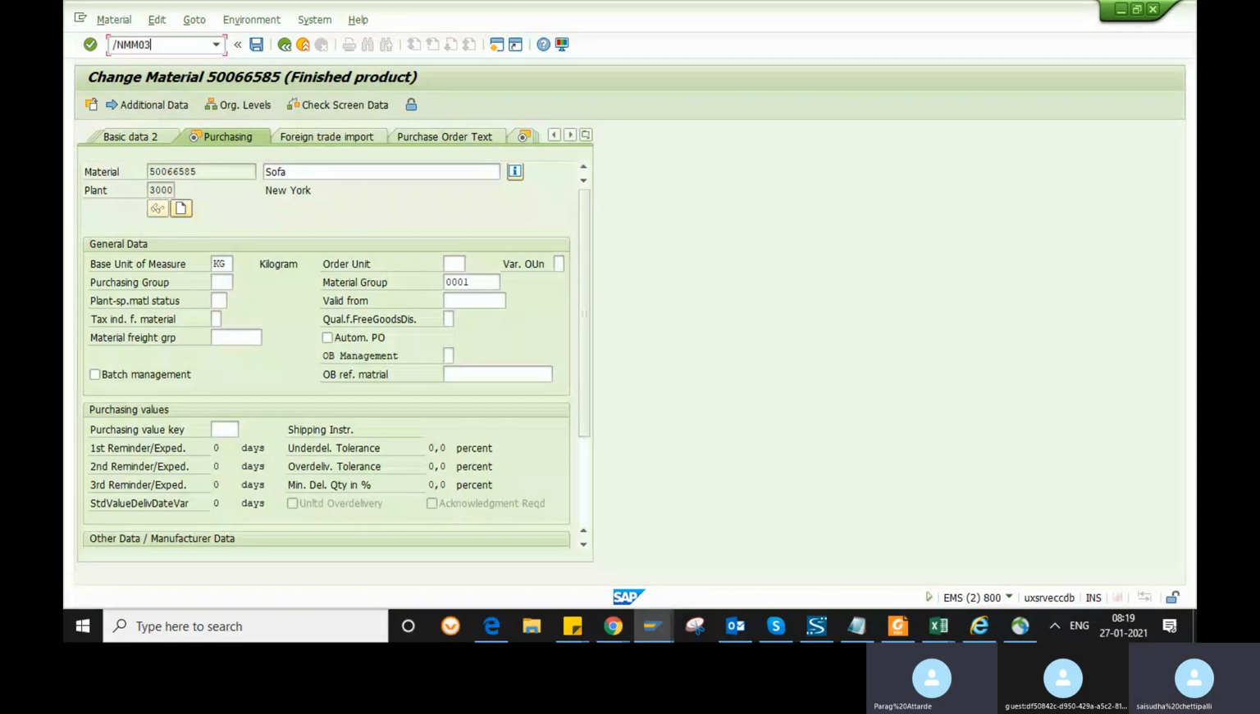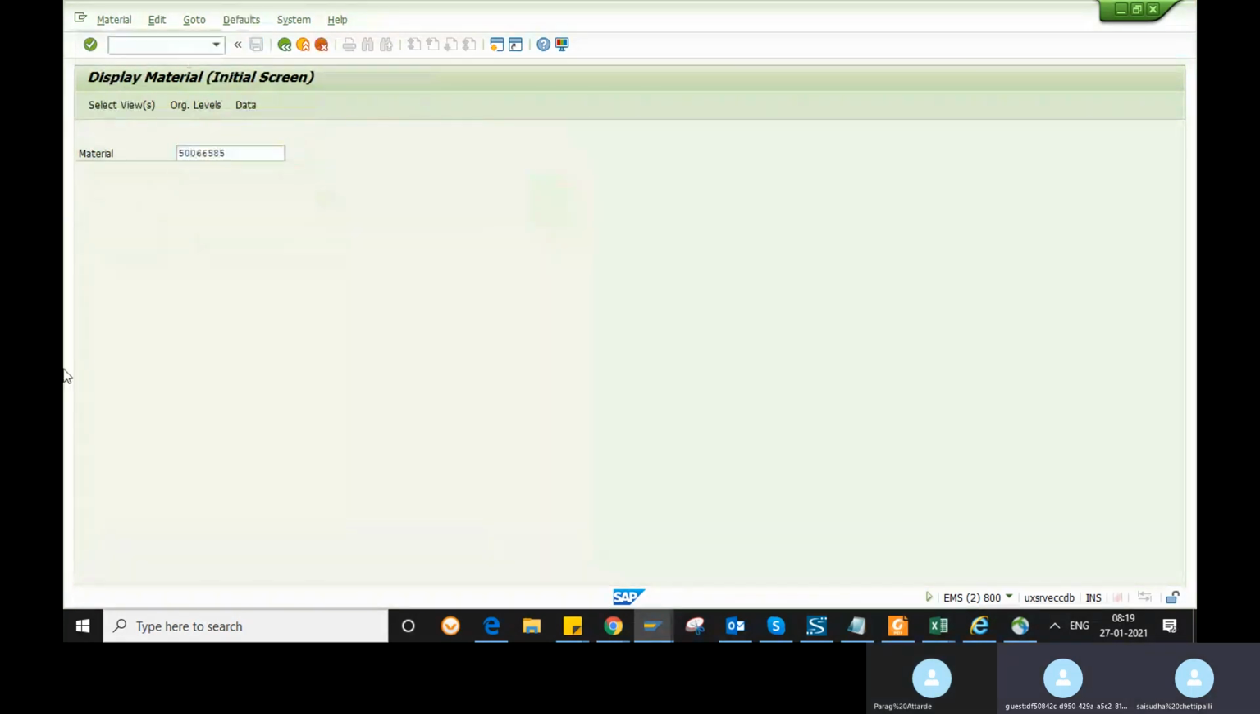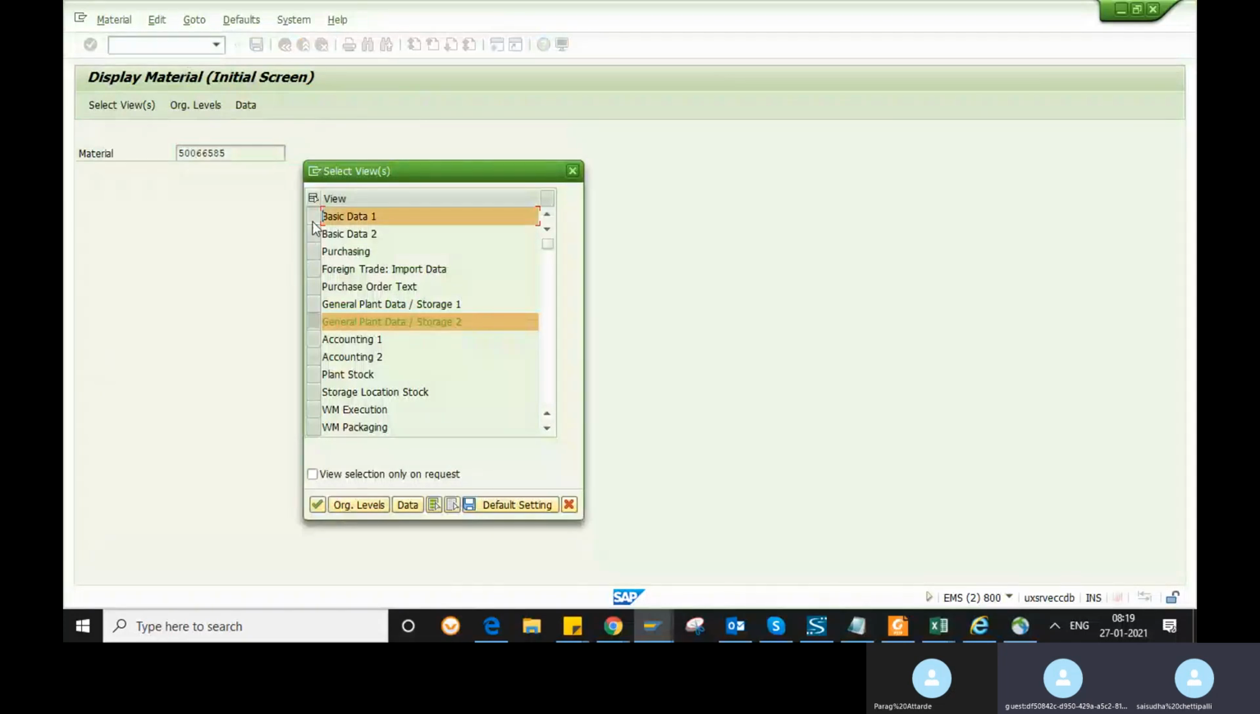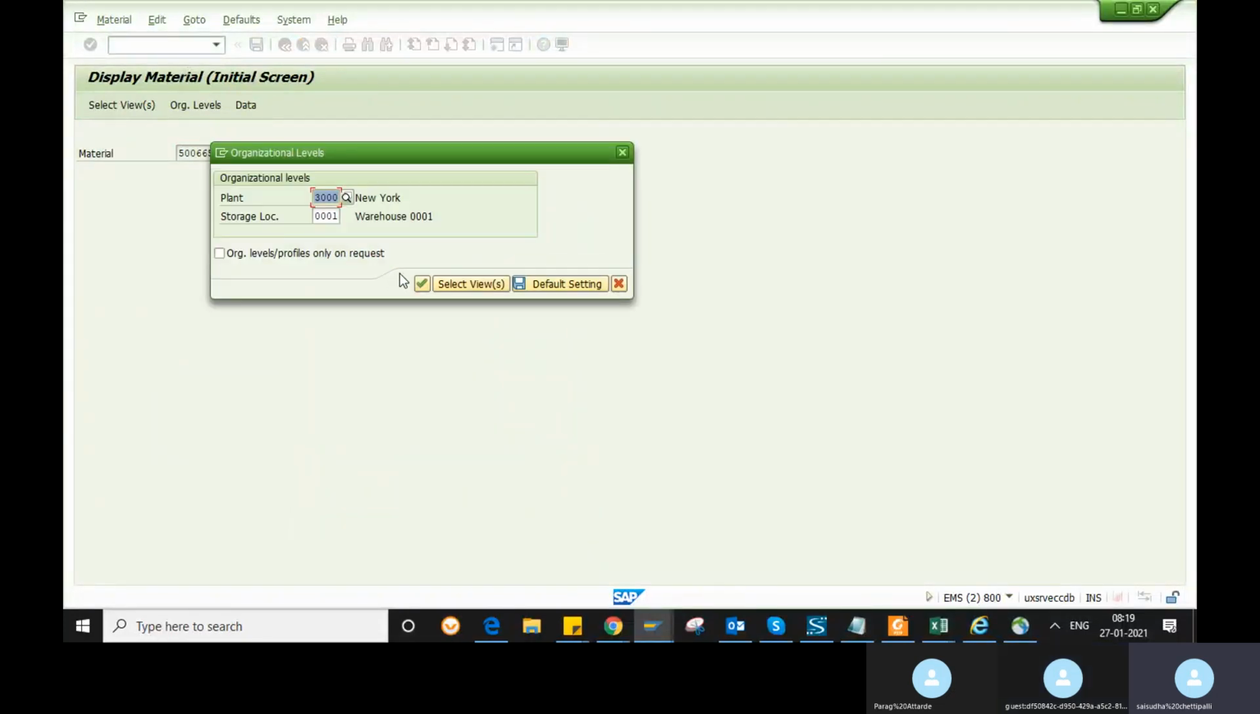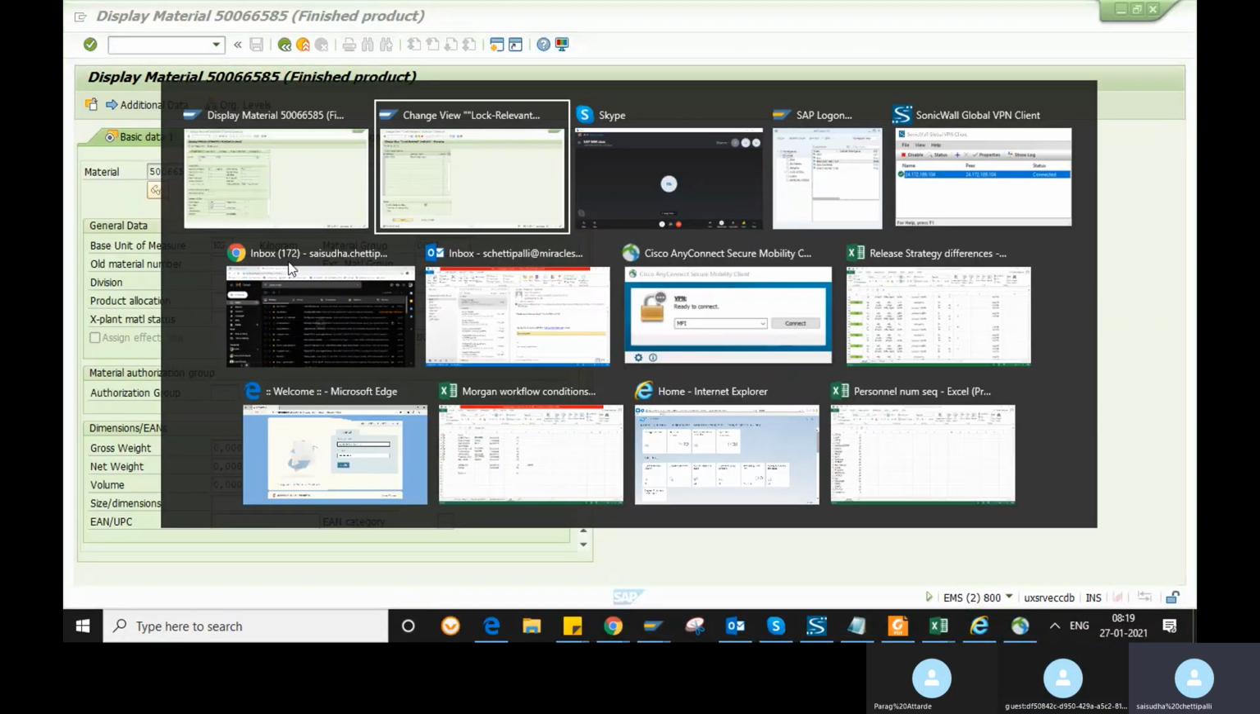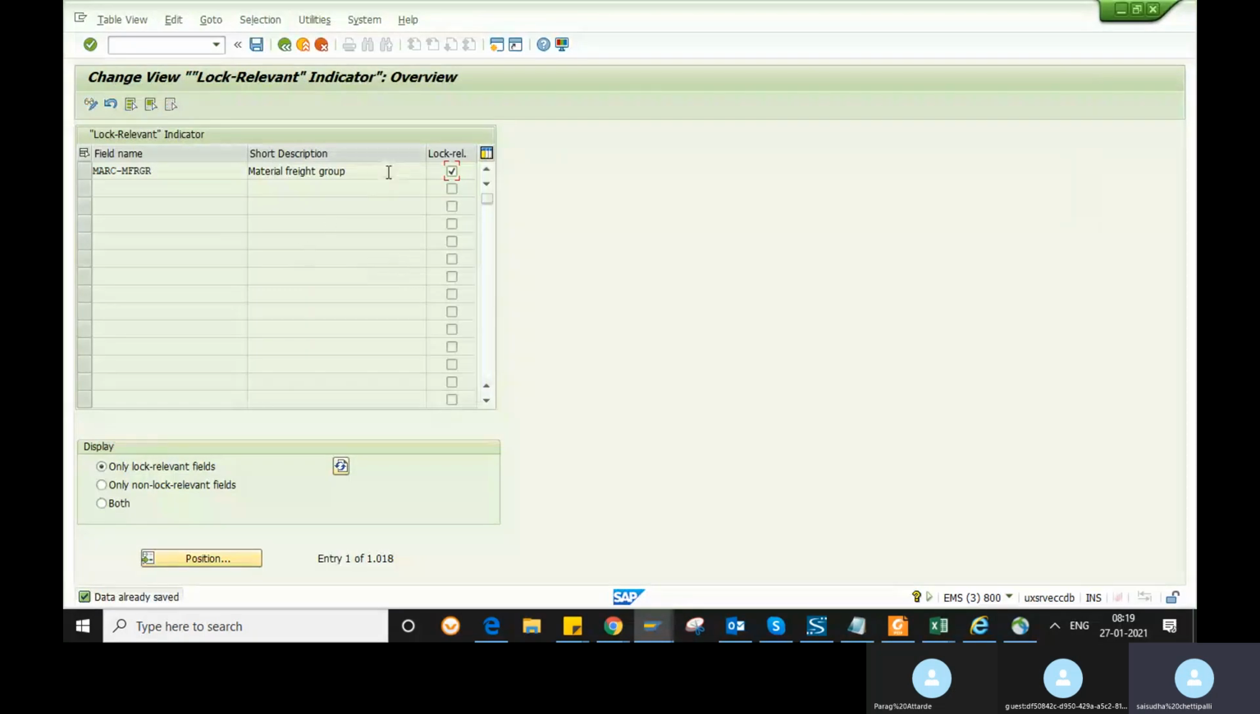Is it showing in the material master? For which material is it locked? For all the materials it will lock. So the disadvantage of lock relevant fields is that it will lock for the entire materials in the database. So mostly that's why they don't use lock relevant fields.